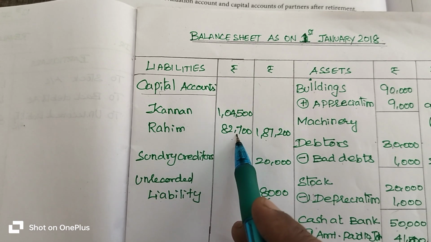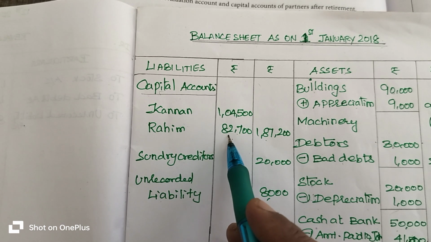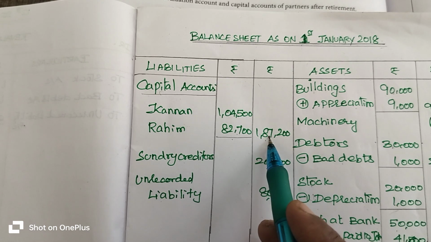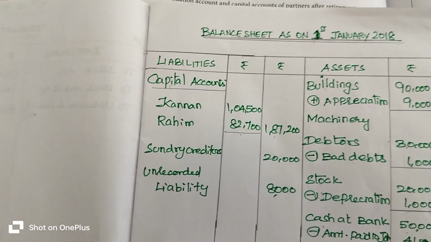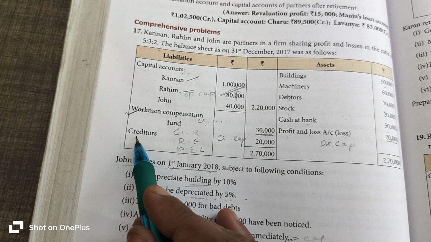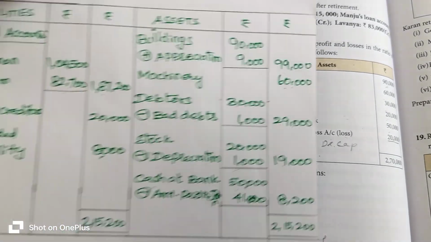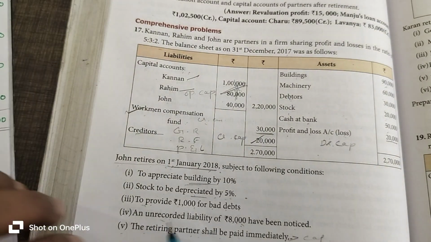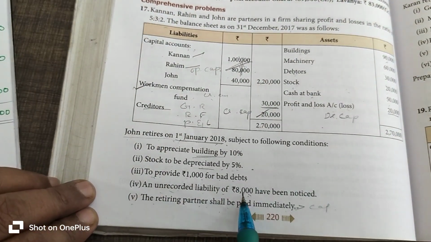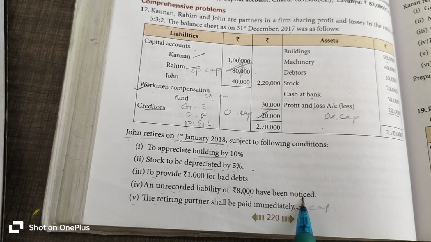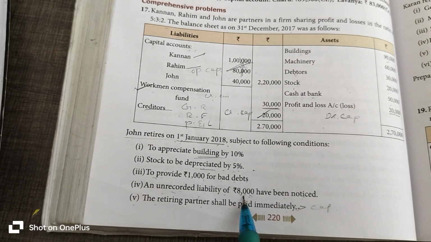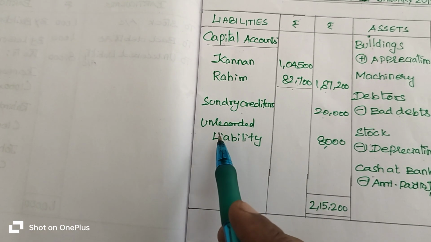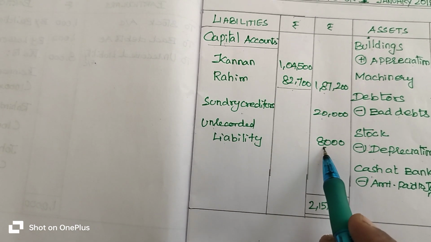After adding, you will get 1,87,200 rupees. Then sundry creditors 20,000 rupees we have to enter. Listen, then an unrecorded liability 8,000 rupees has been noticed. From this adjustment you have to enter it on the liability side of the balance sheet. Unrecorded liability 8,000 rupees entered.